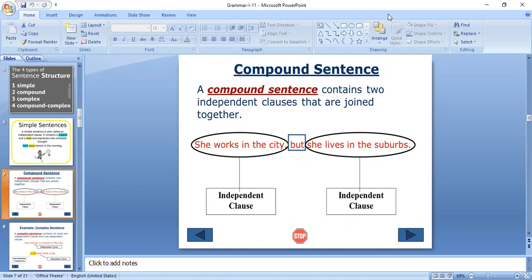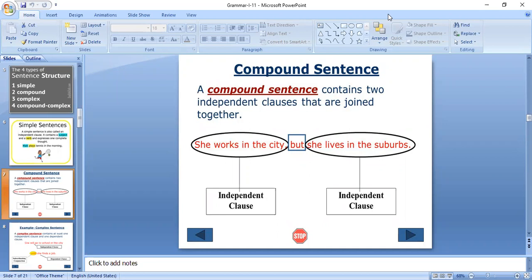Whenever we have different words, like but and or, you can go through the list of conjunctions once. You'll try to find the differentiation between subordinative conjunctions and coordinative conjunctions. In compound sentences, we'll use a conjunction.